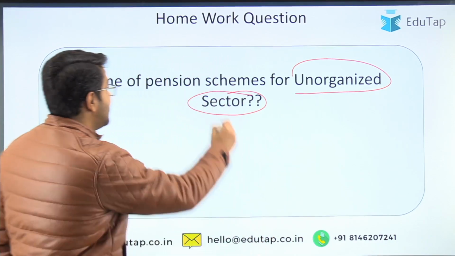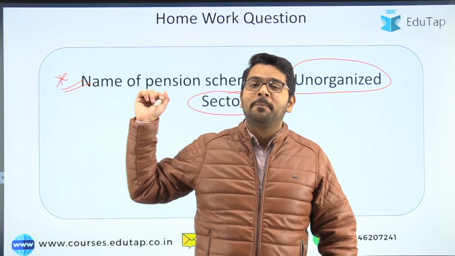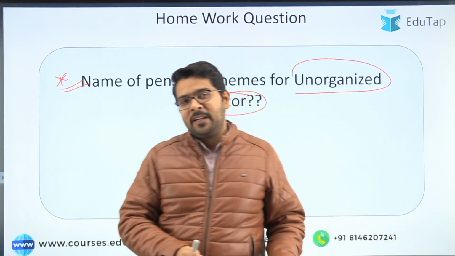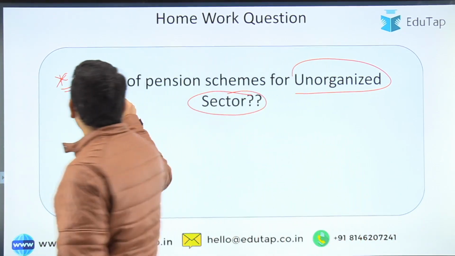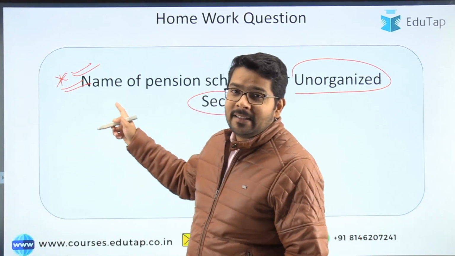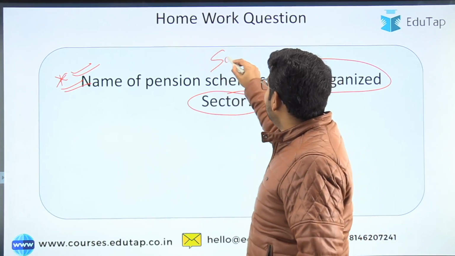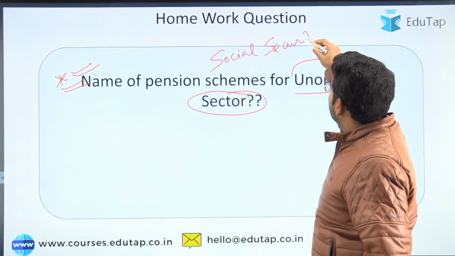And the members of those schemes are also not eligible to get the benefit of PM-Kisan Maandhan Yojana. So guys, if you are getting benefit in one scheme, you won't get the benefit in the other scheme. And the name of this scheme is also important because we will take that scheme in the coming video. Okay, this is one of the other social security scheme.